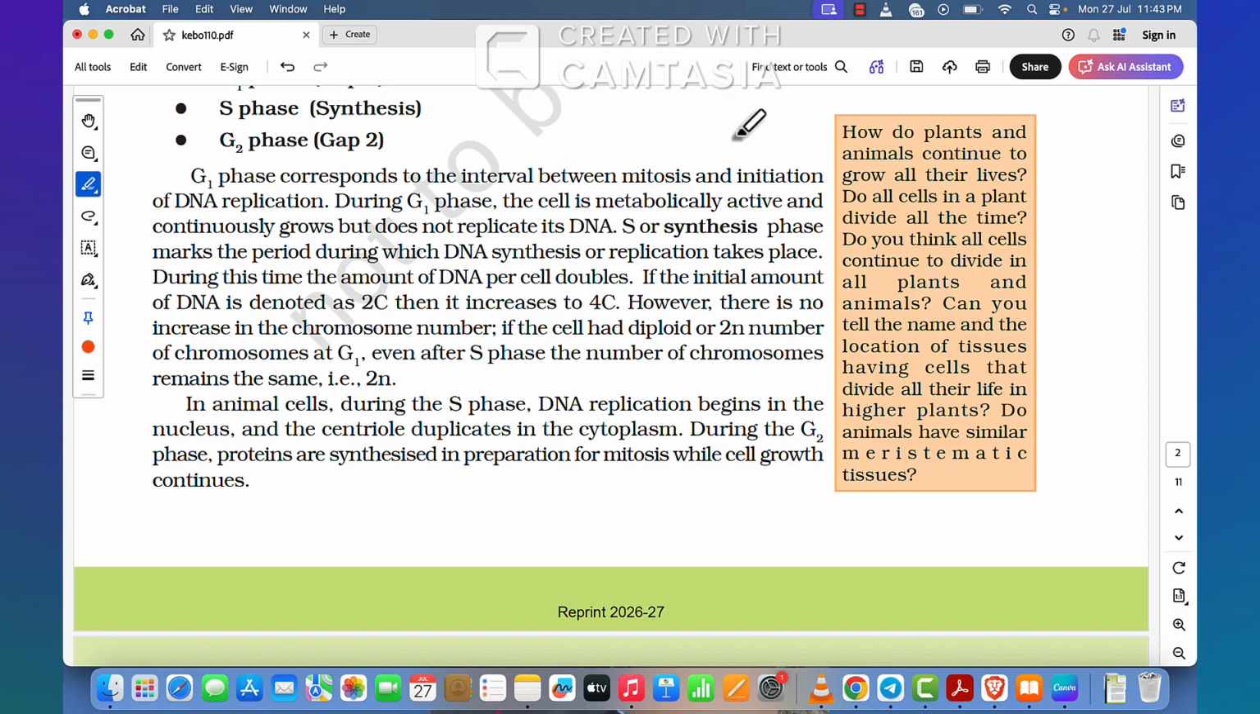If the cell had diploid or 2n number of chromosomes at G1, even after S phase, the number of chromosomes remains the same, that is 2n. In animal cells during the S phase, DNA replication begins in the nucleus and the centriole duplicates in the cytoplasm. During the G2 phase, proteins are synthesized in preparation for mitosis while cell growth continues.